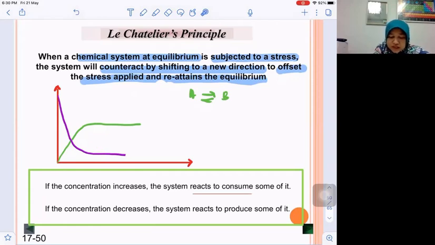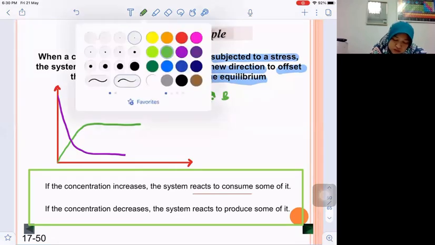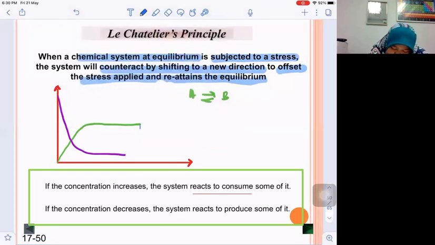Then Le Chatelier's principle says that when the system that is already at equilibrium suddenly undergoes disturbance, suddenly subjected to a stress, for example by a change of concentration. Let's say when the system is at equilibrium, the concentration of B at this point is 5 molar, and then I take out half of it, making it 2.5. So it undergoes disturbance when the concentration suddenly drops to 2.5 molar.